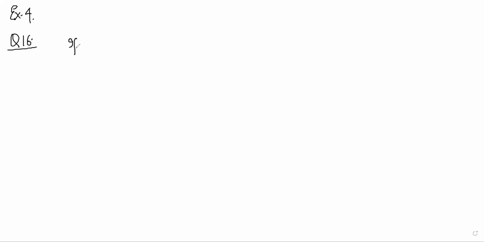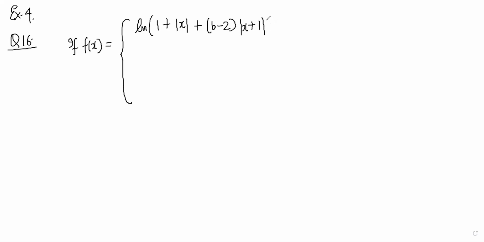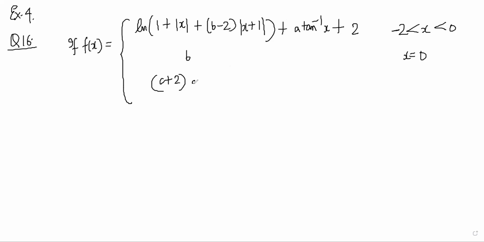It says if f of x is equal to ln of 1 plus mod of x plus b minus 2 mod of x plus 1 plus a tan inverse x plus 2 for minus 2 is less than x is less than 0, and b for x is equal to 0, and c plus 2 sine inverse root of the fractional part of x plus e power 2x minus e power ln